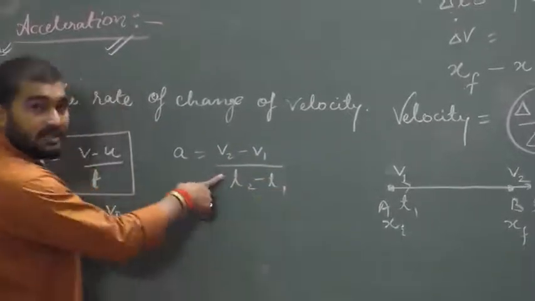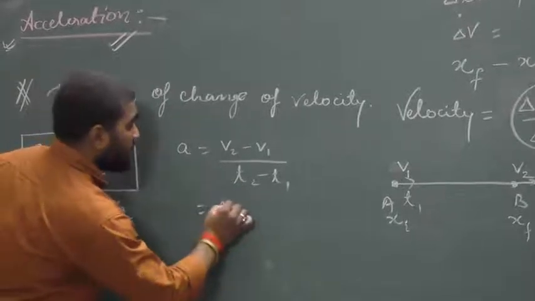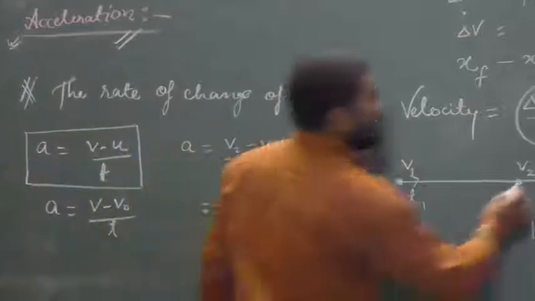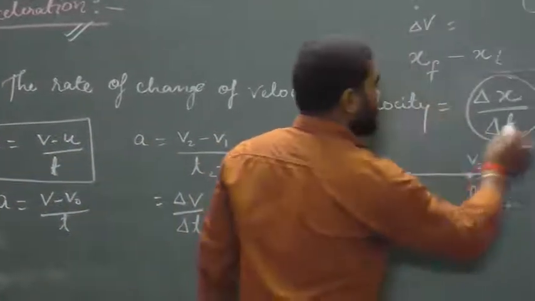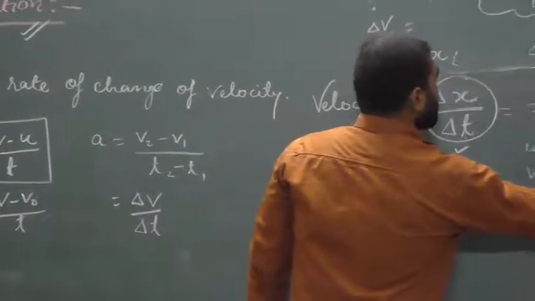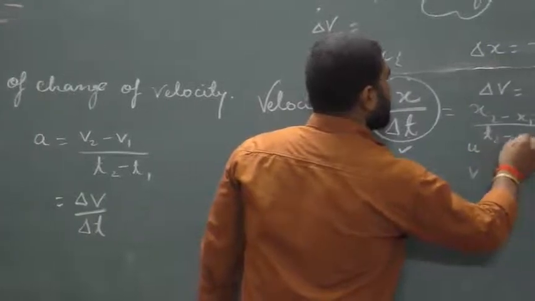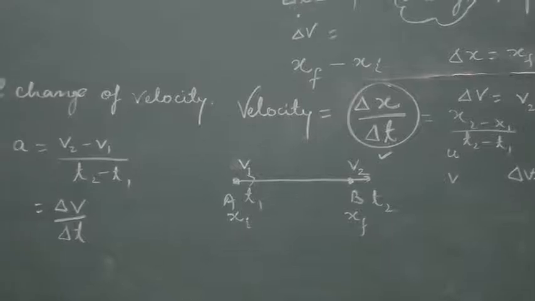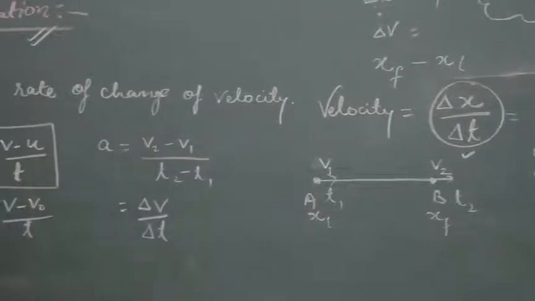This equals delta v upon delta t, the same as in the case of velocity, x2 minus x1 upon t2 minus t1. So acceleration is the rate of change of velocity.